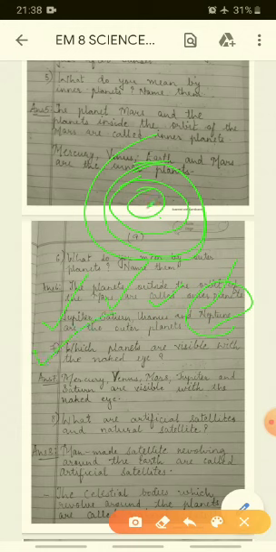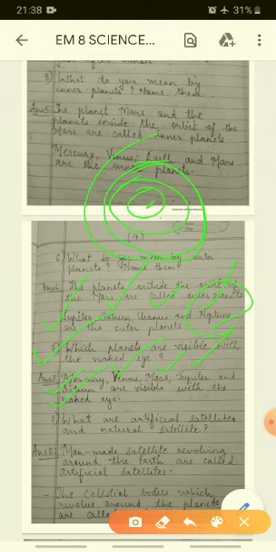Next is, which planets are visible with the naked eye? Means we can see them with our eyes without a telescope. Mercury, Venus, Mars, Jupiter, and Saturn. They are visible with our naked eyes.